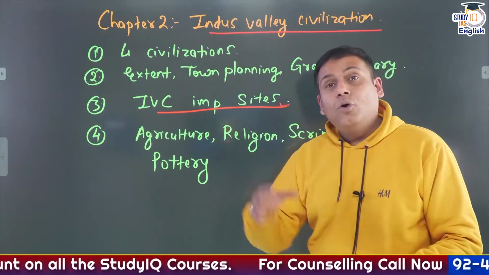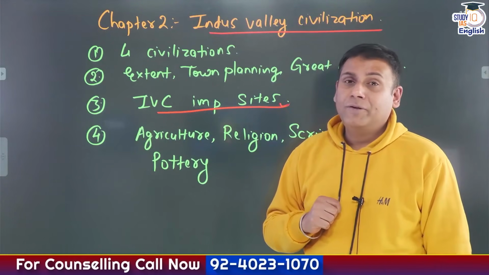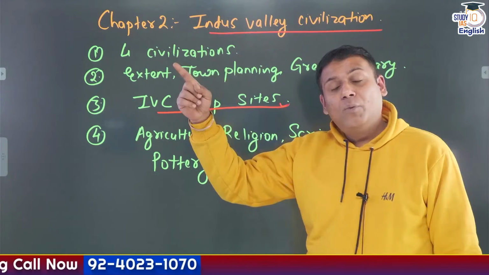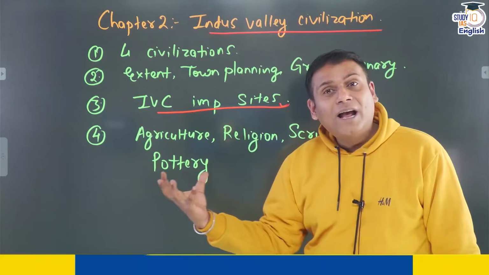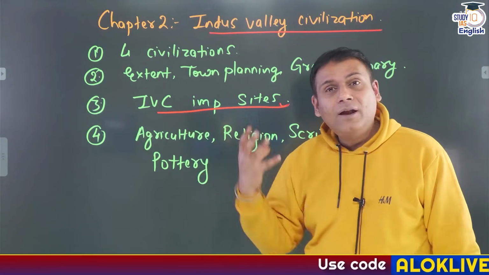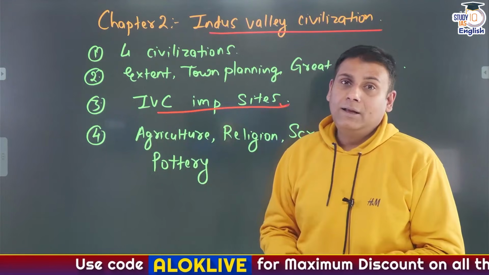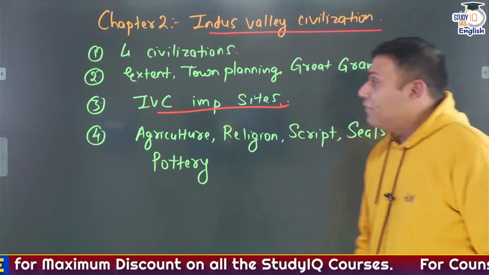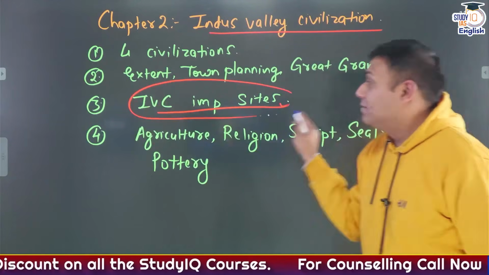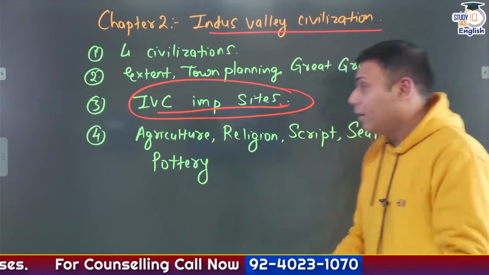Then Sinauli, which is located in Baghpat district of Uttar Pradesh. Then Sutkagen Dor, which is located on the Pakistan-Iran border. Here, an ash-filled pot has been found, and from that we can infer that people might have followed different burial practices, that is fractional burial or partial burial. So for the Indus Valley sites, please do not miss this section. The most important thing about these sites that you need to remember is the key